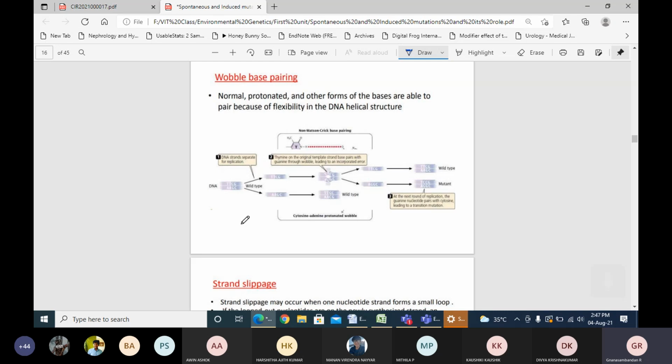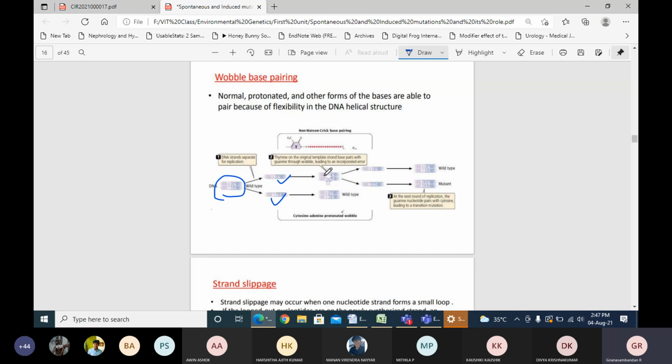So what is wobble base pairing? I can give you an example here. You might have studied about the wobble hypothesis. The DNA strands separate during the replication. You can see the sequence T, T, G, C, T, A, G, C. During the replication, the two strands will be separated, and each then acts as a template. For this, the complementary strand will be produced.